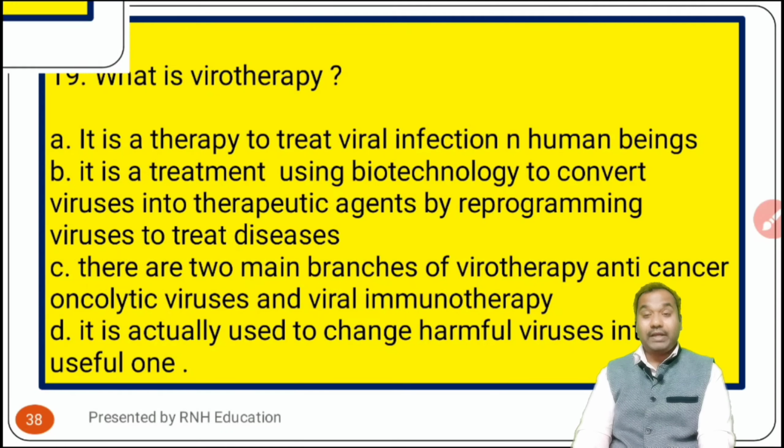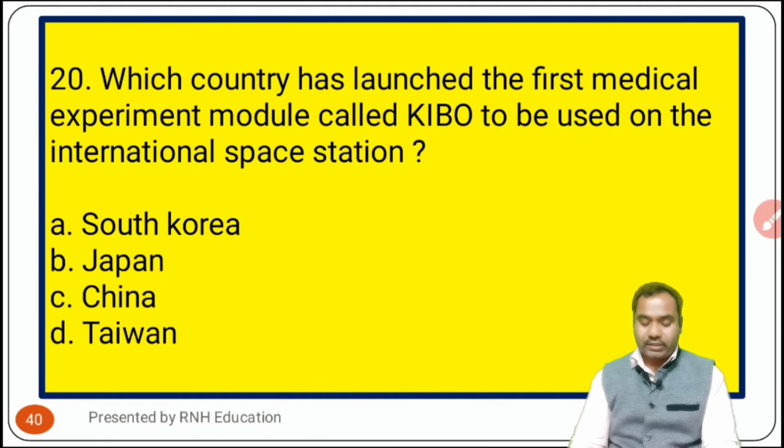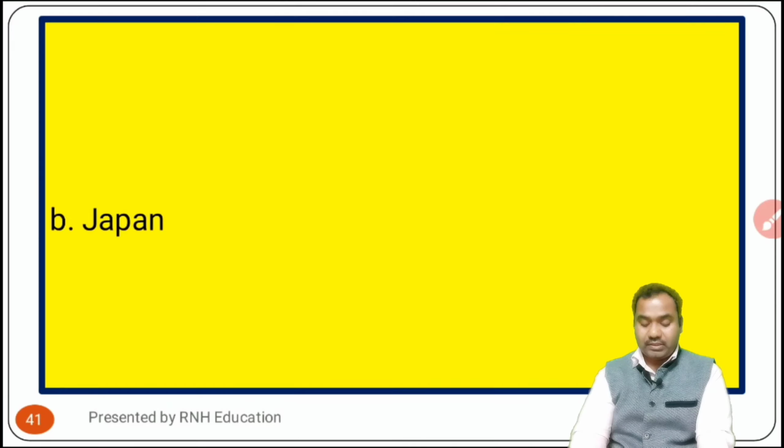Now see the answer. What is virotherapy? Virotherapy actually is option B, that is it is a treatment using biotechnology to convert viruses into therapeutic agents by reprogramming viruses to treat diseases. That is called virotherapy. Going to next question, question number 20. Which country has launched the first medical experiment module called KIBO to be used on the International Space Station? Options are A South Korea, B Japan, C China, D Taiwan. I think it should be Japan. Now check the answer. The answer is option B, that is Japan.